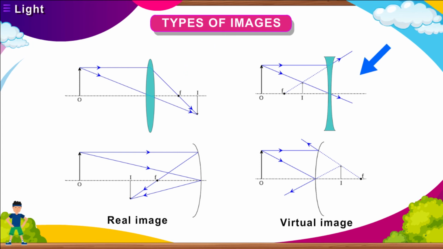Virtual image. The image which is called a virtual image is formed when light rays after reflection do not actually intersect each other, but they appear to diverge from it. Geometrically, they intersect when they are produced in backward direction.